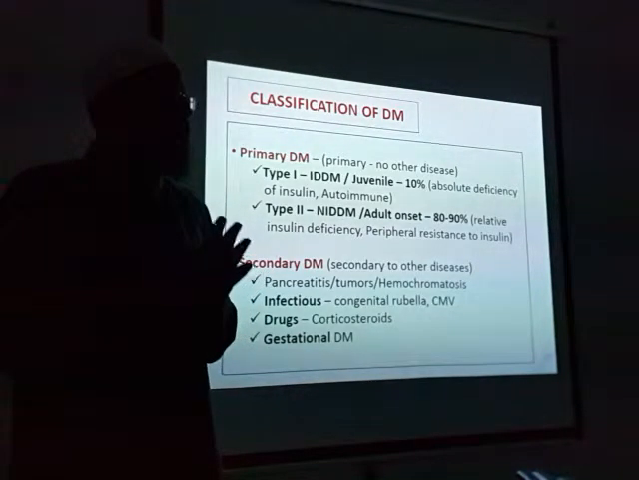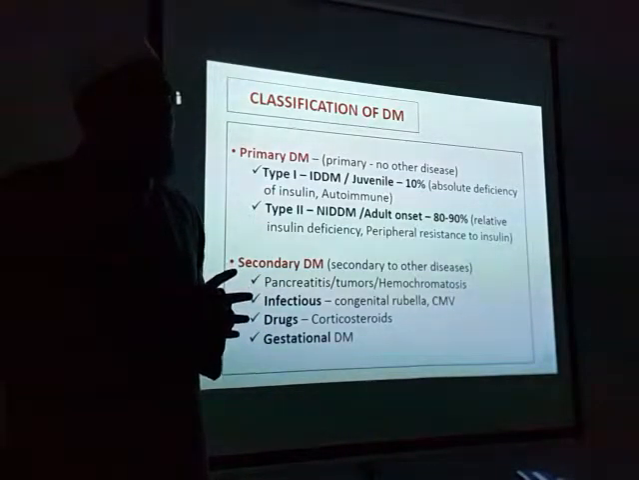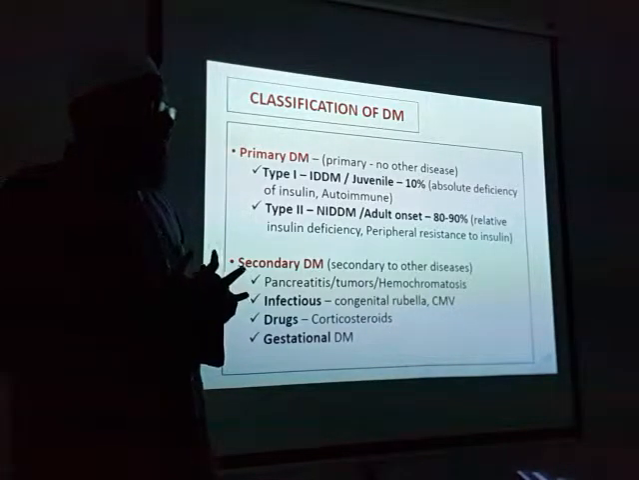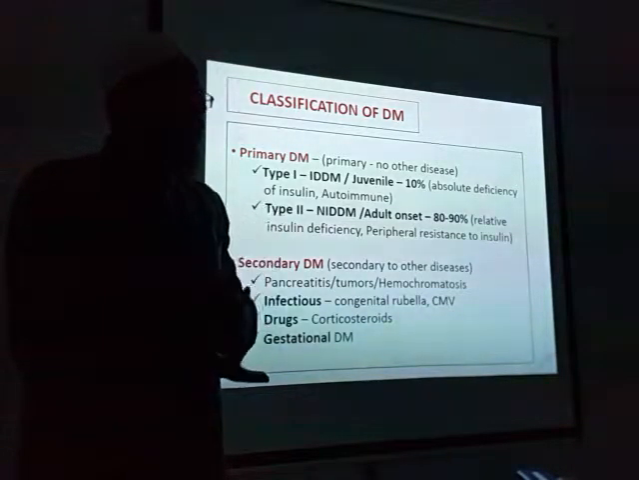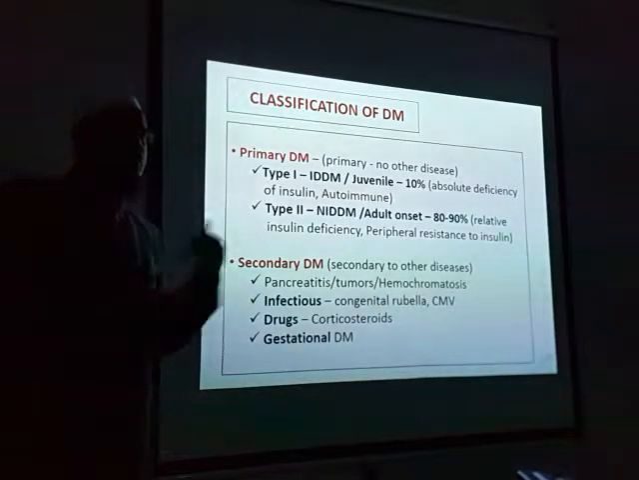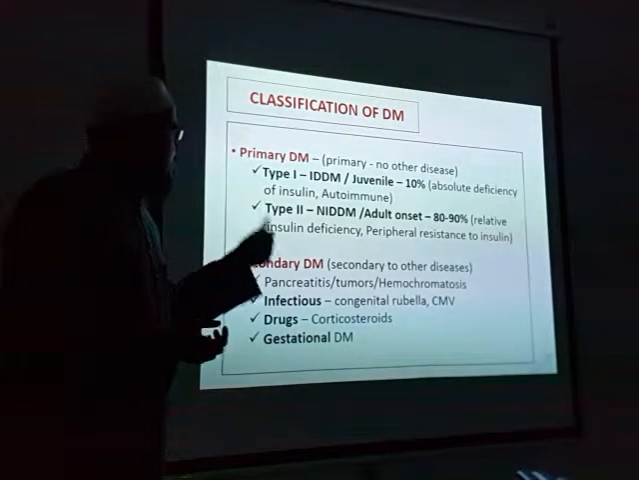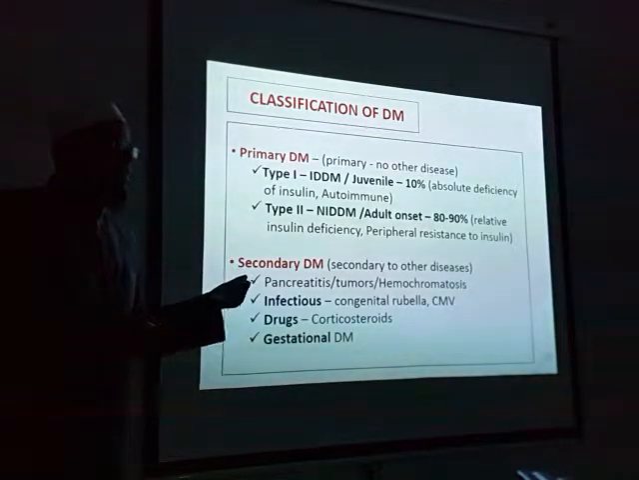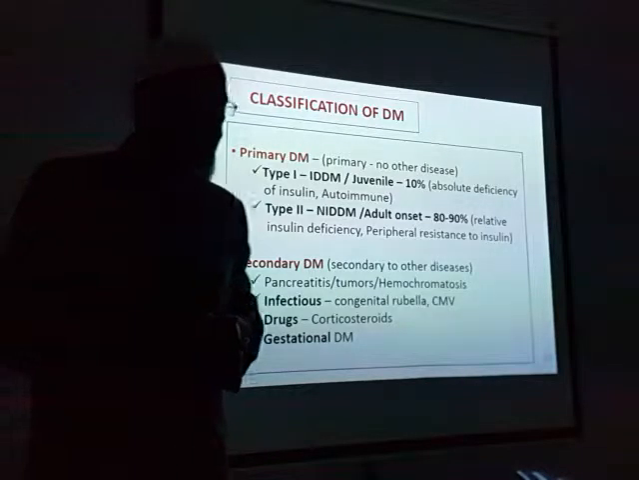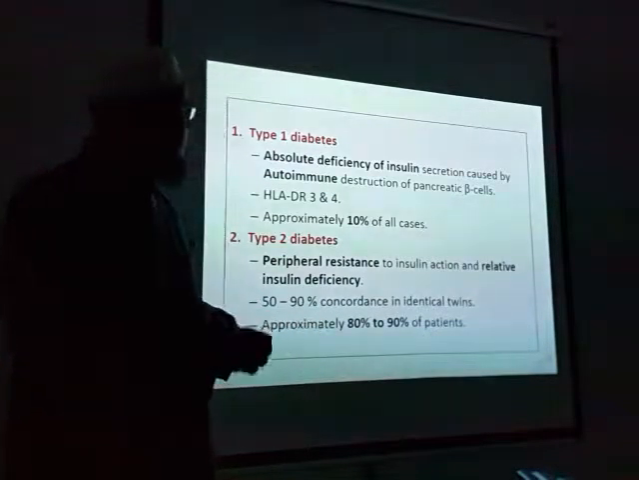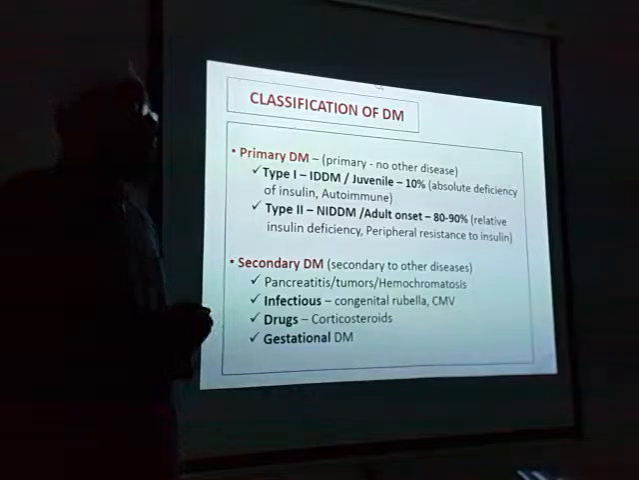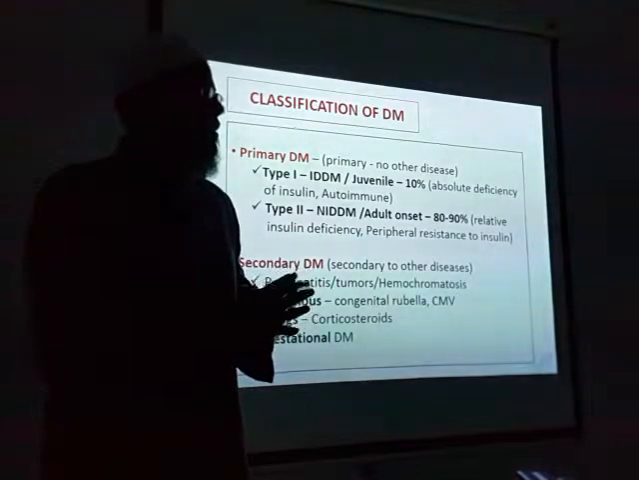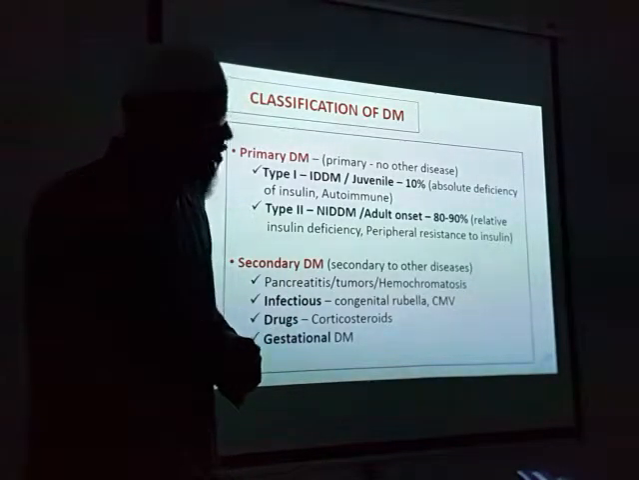Type 1 is insulin dependent, type 2 is NIDDM, non-insulin dependent. Insulin dependent means there is no insulin for this patient. So there is absolute deficiency of insulin. Whereas NIDDM, it is relative. That means the tissue is not responding to insulin. No, it's not always, but it is absolute deficiency. The patient needs insulin.